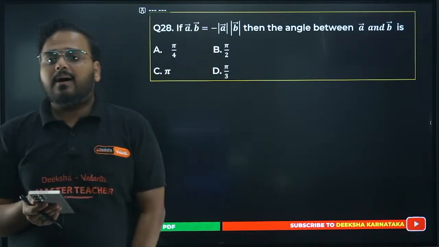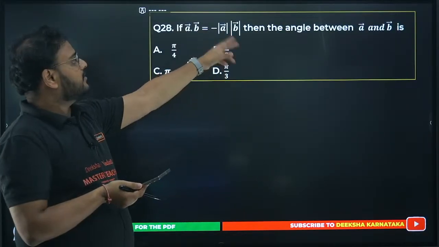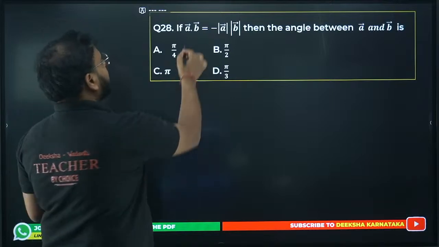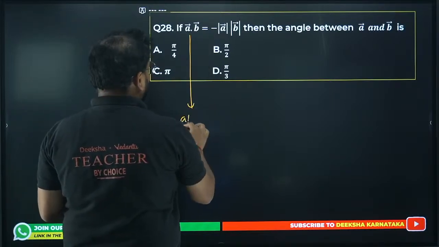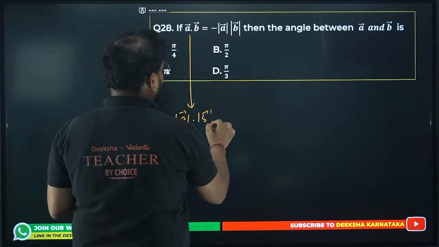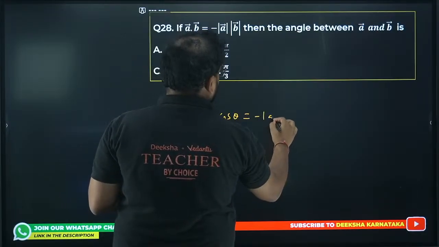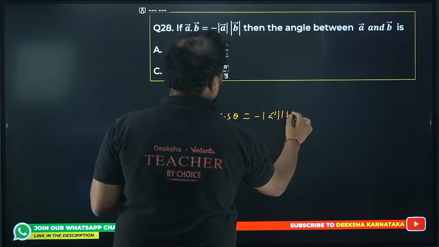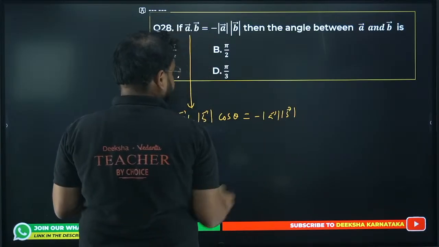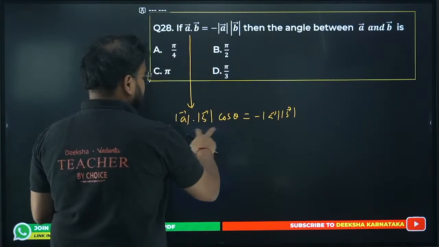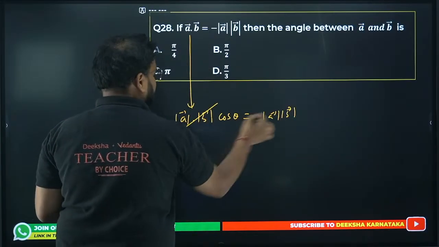A dot B is this value given here. The angle between A and B is what? Start from here. A dot B is nothing but mod of A, mod of B, cos theta. We have minus A dot B over here. We want this value. I can cancel these two.